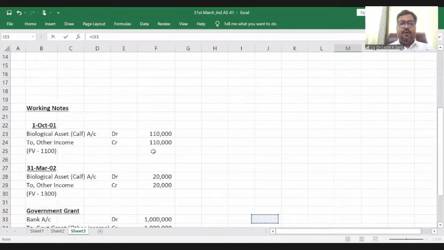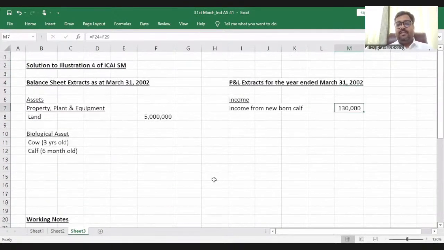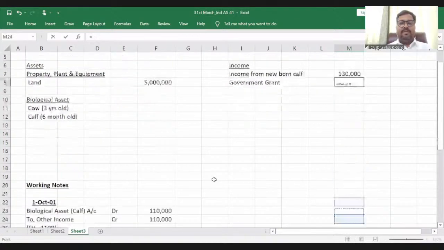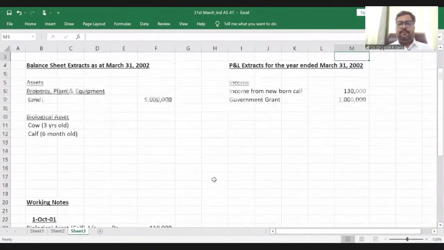When it was born, 1,10,000 was credited, and then subsequently on the reporting date, 20,000 has been credited due to the change in fair value. So 1,30,000 is income from newborn calf. Then government grant. The income from the government grant is 10 lakh rupees, right? Because it is unconditional.